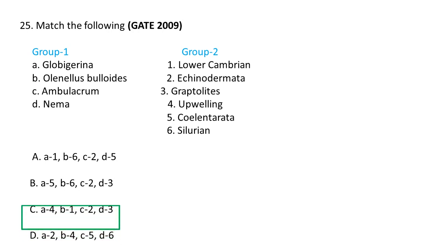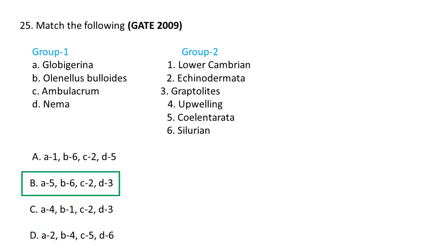So the correct option is B. Globigerina is a coelenterate, Olenellus belongs to Silurian, Ambulacrum is of Echinodermata, and Nema is nothing but an upwelling organism.